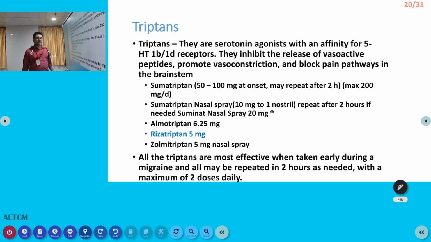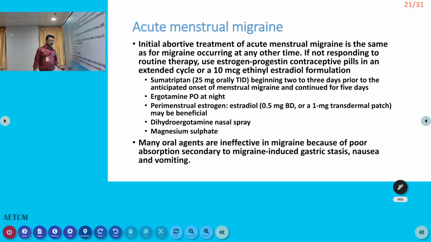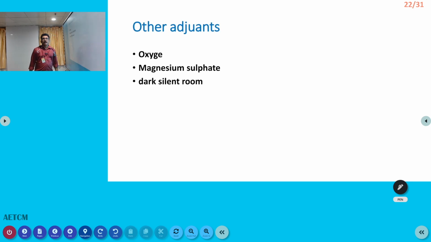So, triptans also can be given in acute conditions. Now, acute menstrual migraine, almost similar type of treatment. Sumatriptan can be given, ergotamine can be given. Some doctors prefer to give Lasix. That is not given in any textbooks, but some doctors give Lasix to avoid fluid accumulation in the body, but they are not indicated as per standard guidelines. That also you should remember.